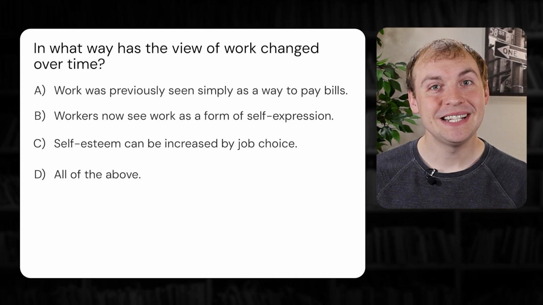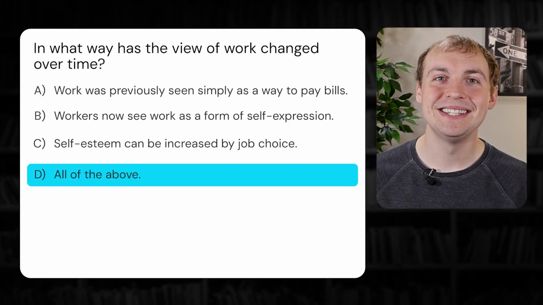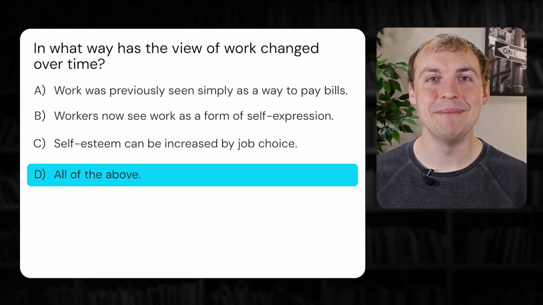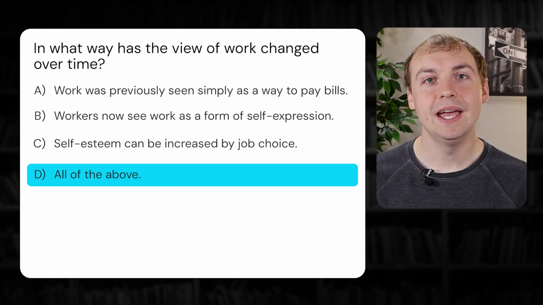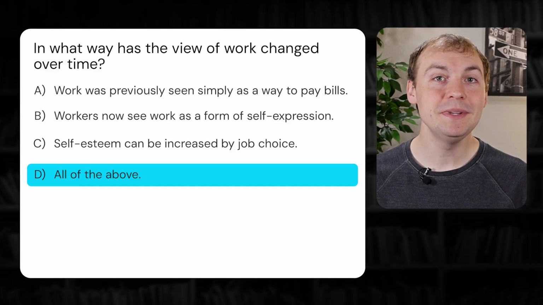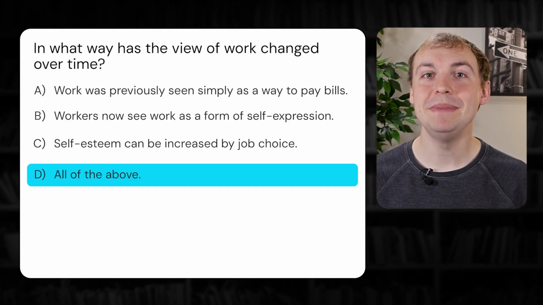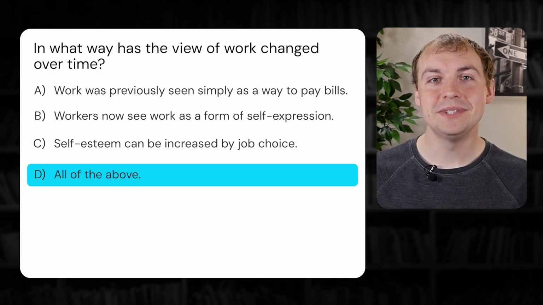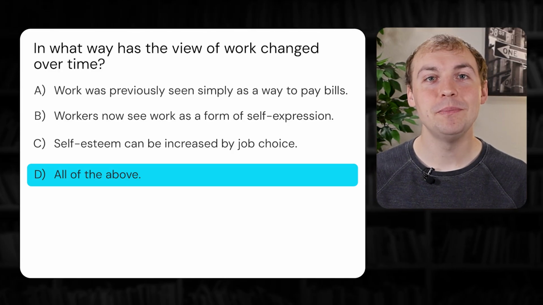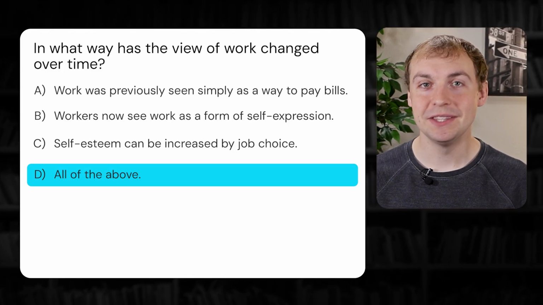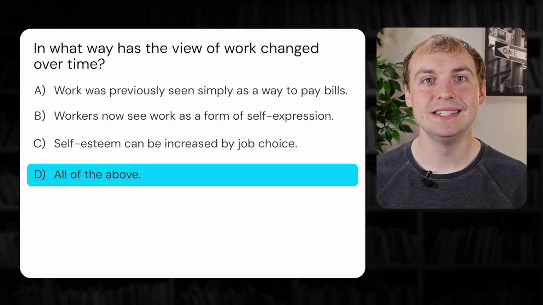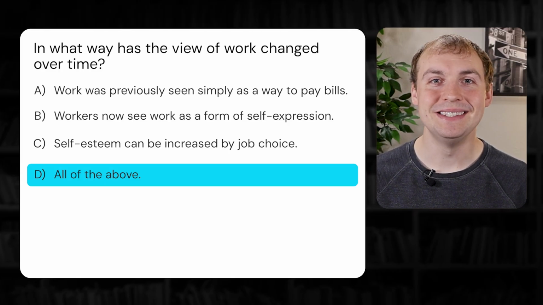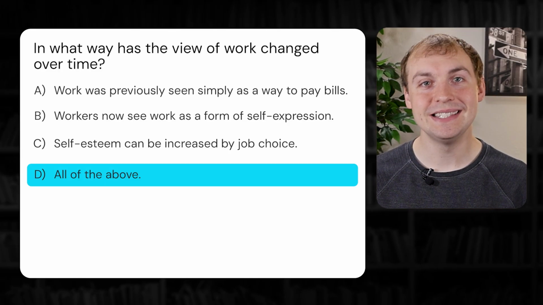For question 2, the correct answer is D. Here in the United States, the way that we view work has shifted over time. As we can see from option A, at earlier points in times, people simply saw work as a way to pay bills and meet their basic needs. However, throughout time, this has changed. Now, people not only use work as a way of paying their bills and meeting their basic needs, but work also helps meet other needs. This includes things from options B and C, like using work as a form of self-expression and as a way to boost their self-esteem. Now let's move on to question 3.